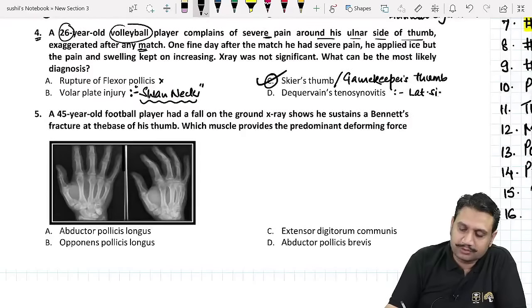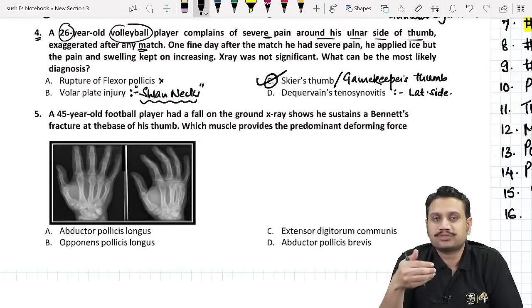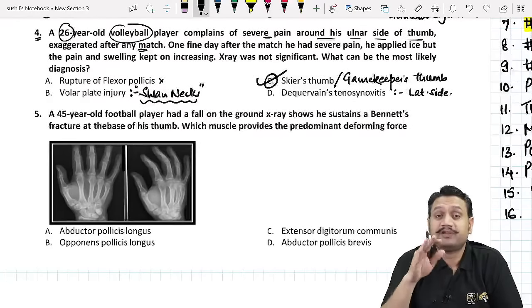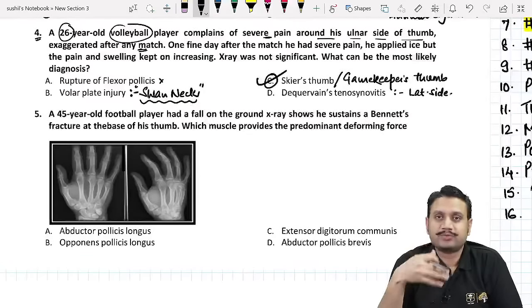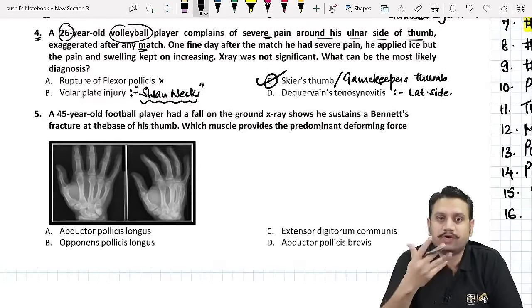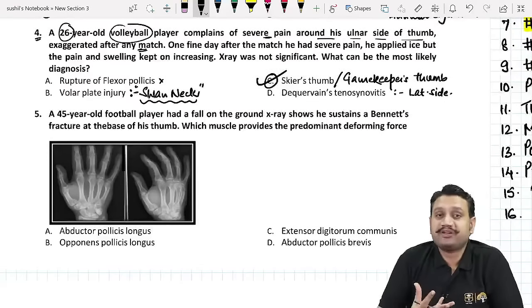We will see all these questions, and you will realize that by means of these 80 or 100 questions, whatever they have in the paper, we will be able to cover the whole of orthopedics. All the trauma. We are gradually covering the bony traumas, the nerve involvement, and now we'll see some muscular attachments as well, and how all the questions can be framed for us in the exams.